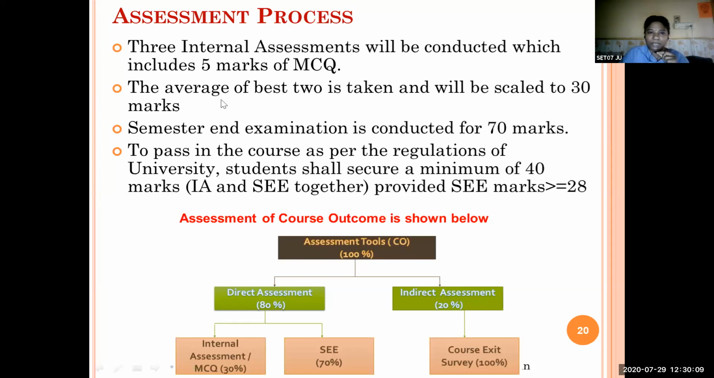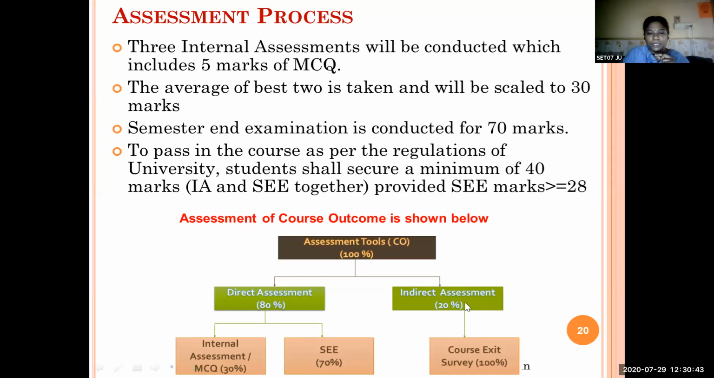The average of test 1 and test 2 is taken and will be scaled to 30 marks. The semester end examination is usually conducted for 70 marks. It may be a descriptive type based on the lockdown. And to pass the course, as per the regulations of the university, students shall secure a minimum of 40 marks, including IA and SEE together, provided the SEE marks should be a minimum of 28. If you get 28 marks in SEE, then only will you pass the course. And your internal marks are 30 marks.